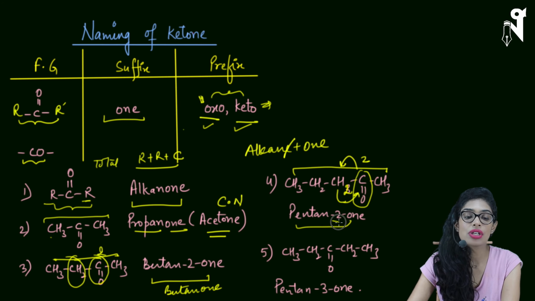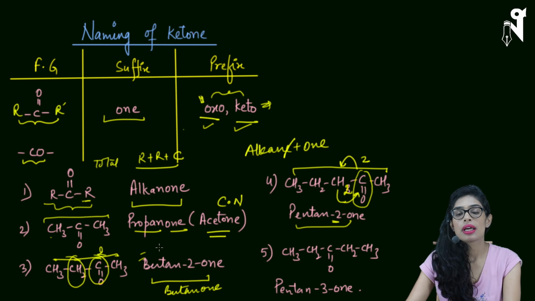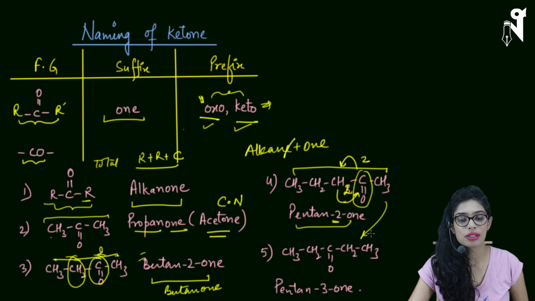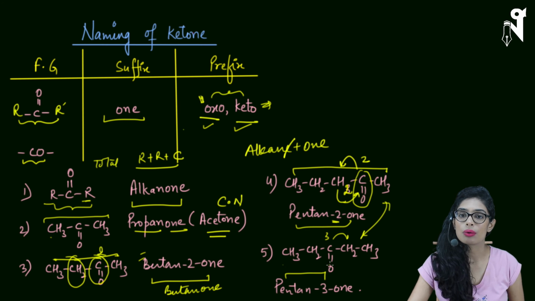That's why it is mandatory here to show 2 or 3. In the previous case, you could have simply written butanone. It would have still meant the same thing. Look at the fifth question. Again, it is just a variation of what I was explaining. So I've just shifted CH2 here and CO here. CO is on the third position now. So the name of the compound is pentan-3-one.